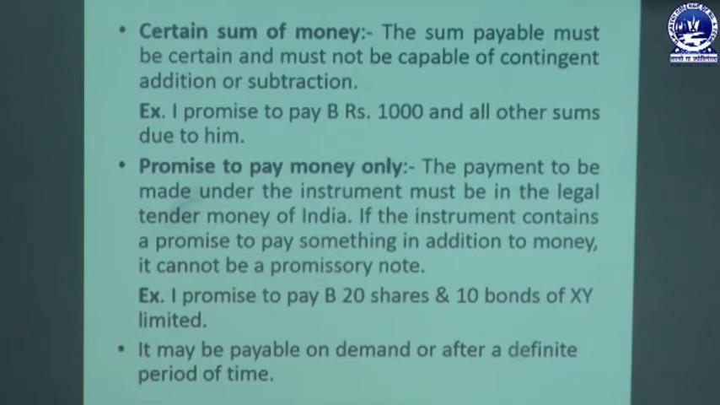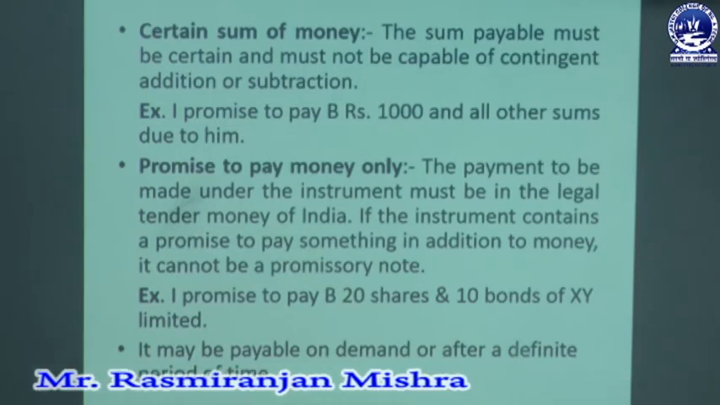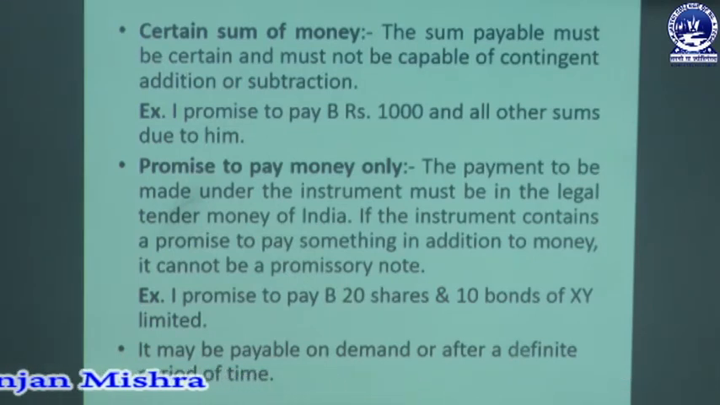So there is one example: "I promise to pay B rupees 1000 and all other sums due to him." So 1000 is one sum and all other sums means there is another amount of money, but that is not mentioned. You must mention the total amount, 1000 or anything else if there is. The total amount must be added and the total sum must be mentioned. Words like 1000 and other sum or balance sum are not to be mentioned in the promissory note. If that is made, then it is not a valid promissory note.